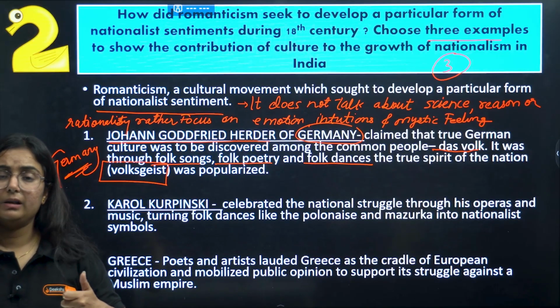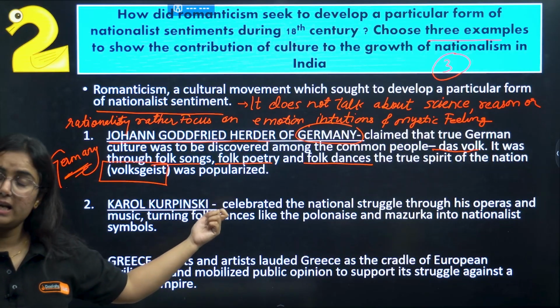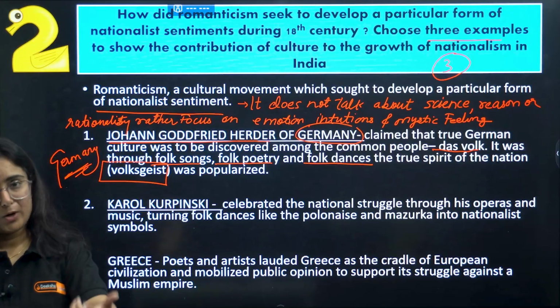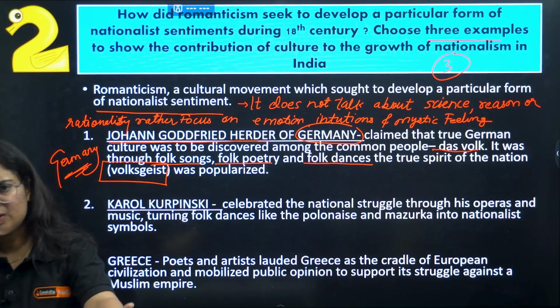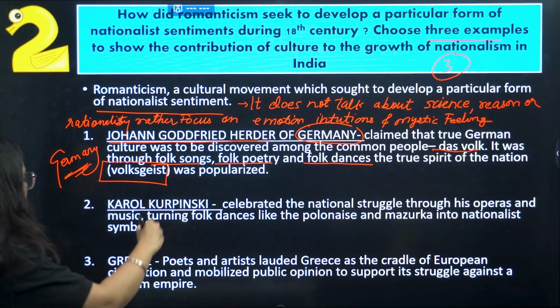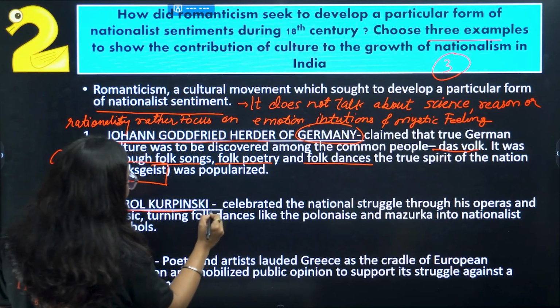What are common people referred to as? Das Volk. How has he done that? With the help of folk poetry, folk dance and folk music. Get my point? Moving to the next one, that is Karol Kurpinski.